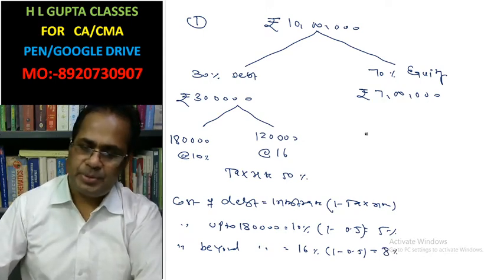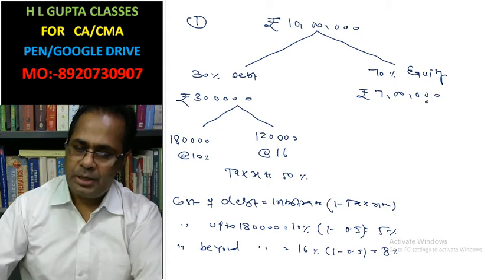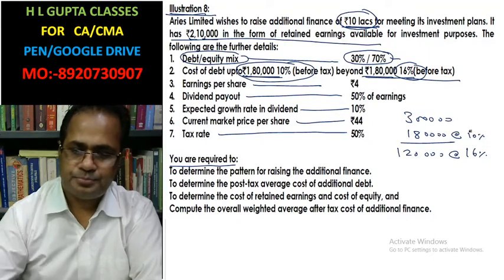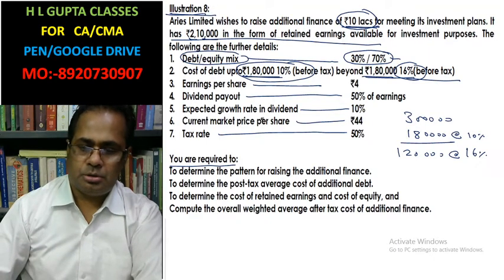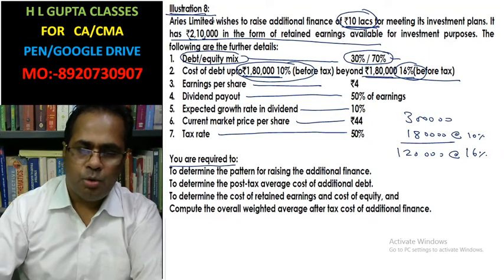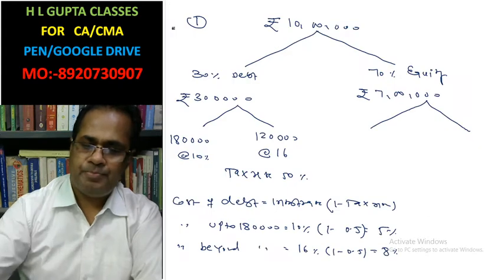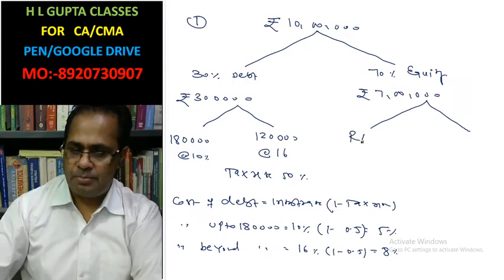In the case of equity, there are two types of capital. Here 2,10,000 is given as retained earnings.